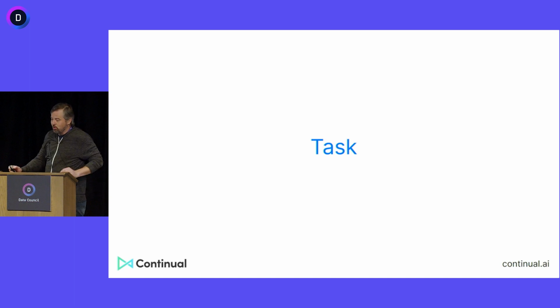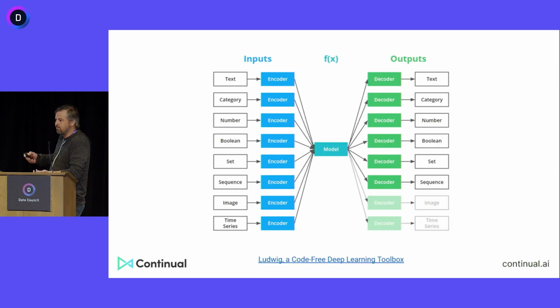So I want to submit that there are really two things. There's one thing with respect to ML, and then there's another thing with respect to the operational side of things. The first thing with respect to ML is the task. At a very high level, we need to describe the task. What are we trying to predict? What are we trying to achieve? Not the algorithm or how we're going to do it, but the task, right? And if you start to squint carefully at where the state of the art is going with respect to ML, a very high-level way to think about tasks is as inputs, okay?